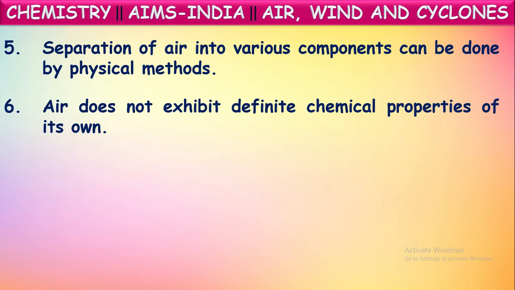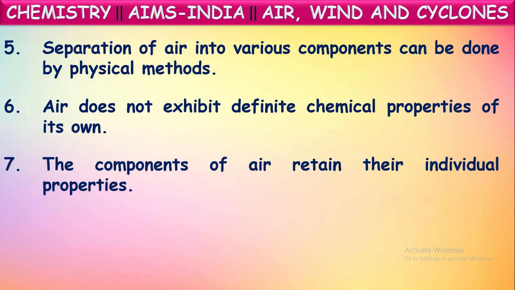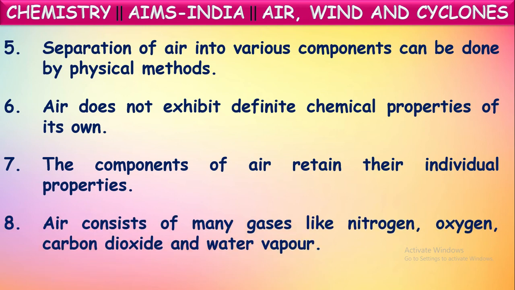Air does not exhibit definite chemical properties of its own. Yes, air has no definite chemical properties. These properties will vary based upon the composition of air. And the components of air retain their individual properties. They won't lose their properties even though they mix with other gases. Air consists of many gases like nitrogen, oxygen, carbon dioxide, and water vapor. Even though these are all present, their individual properties will be retained. They won't change their properties.